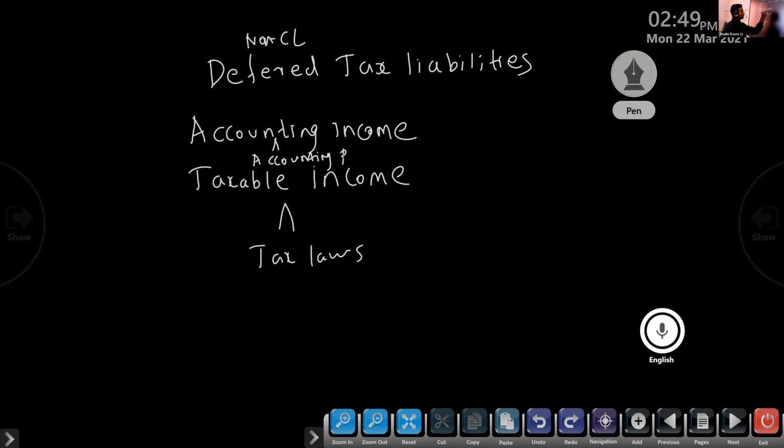We are following the double entry system, and on that basis, whatever income we calculate is accounting income.